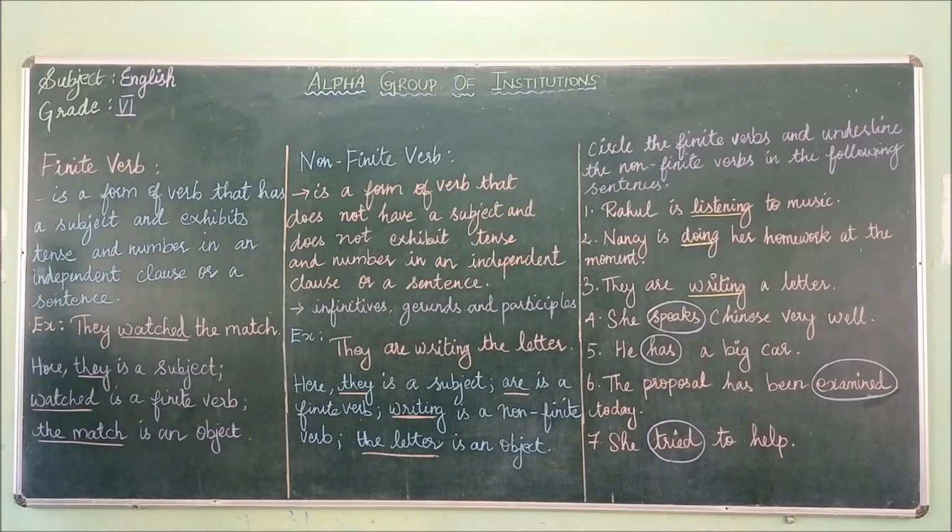And here we have got an example. "They watched the match." So here they is a subject. Watched is a finite verb, because we can change this according to the tense. The match is an object. They is a subject, watched is a finite verb, and the match is an object.